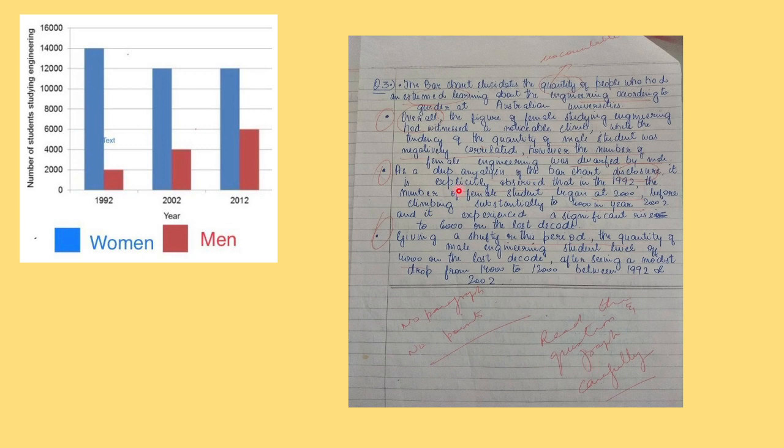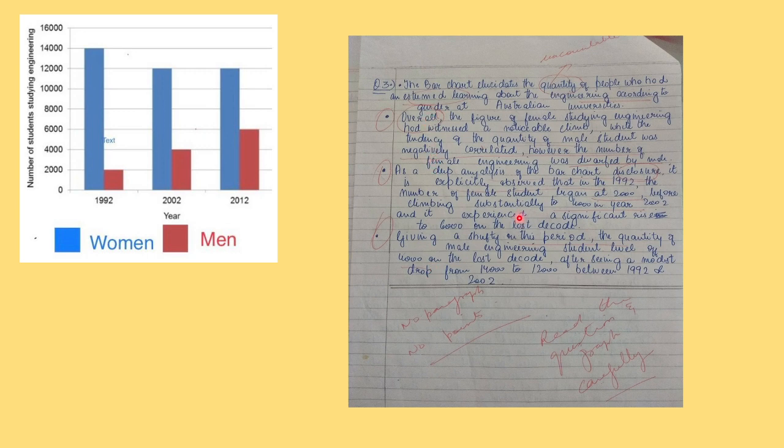read the question carefully, because again in the same way the student has written red is for women and blue is for male. So that is why the question is again wrong. Now again, overall the figure of female. Now this overall, it is conclusion. So it has to be here in the end, not at the beginning.